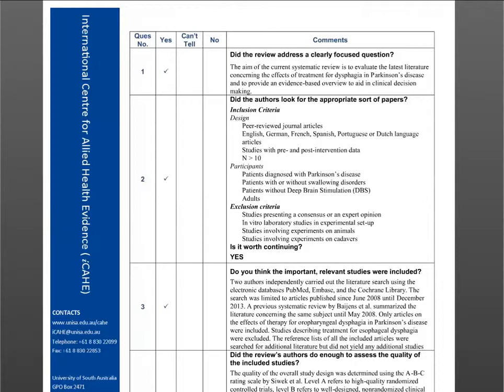But you as your team might sit down and set a specific rule to meet a yes. So you might say, for them to have looked at appropriate sorts of papers, they must have included studies from more than one language. And that means that when you then go forth and do your critical appraisals, any article that doesn't have that criteria, you'll say no. But that's something that you decide based on the needs of your specific clinical context.